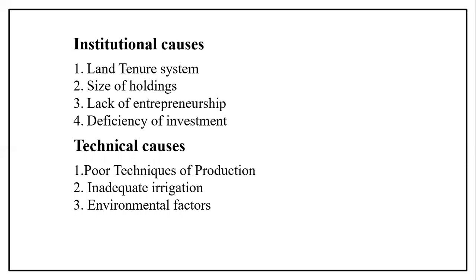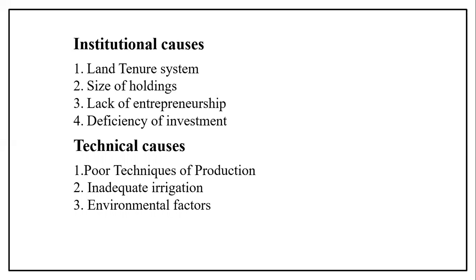So the land tenure system is also a cause, because of regulation of rent, security of tenure, and ownership rights for the tenants. They did not change the position of the tenants for the better. Still they are under the landlords. Whatever income they are getting, they are paying to the landlords, to the zamindars only.